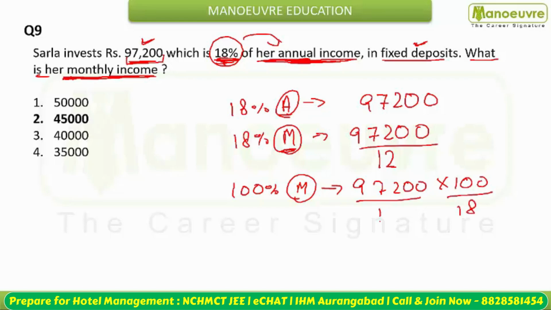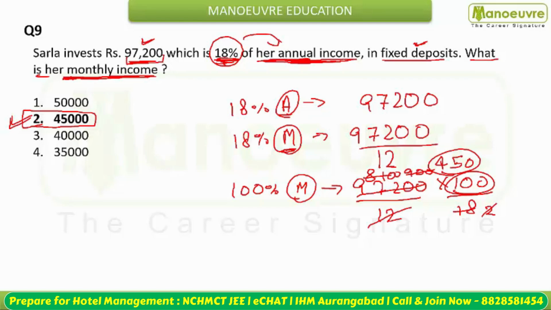And here you have a division by 12. So you can cancel with the 12 at 81, and you can cancel 81 with the 18 at 9, and you have 900. This will be 900, and this will be 2. You can cancel this with 450. 450 into 100 will come to 45,000. So your answer is 45,000. Her monthly income is 45,000.